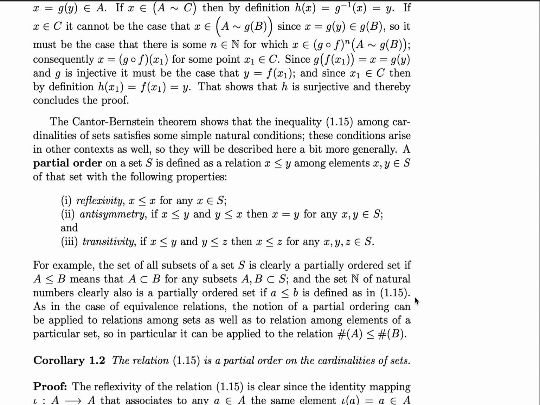A partial order is a relation x is less than or equal to y amongst elements x and y of S, such that x is less than or equal to x for any x in S, and if x is less than or equal to y and y is less than or equal to x, then it must be the case that x equals y for any x and y in S. Finally, we have transitivity. If x is less than or equal to y, and y is less than or equal to z, then it must be the case that x is less than or equal to z for any x, y, z in S.